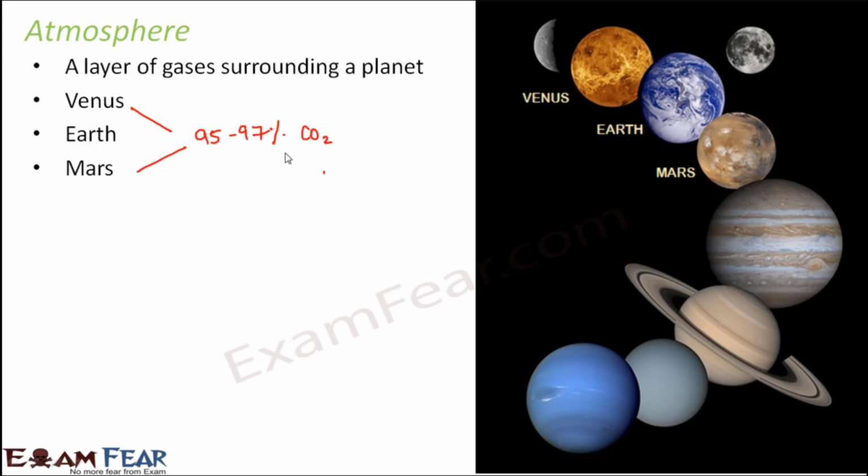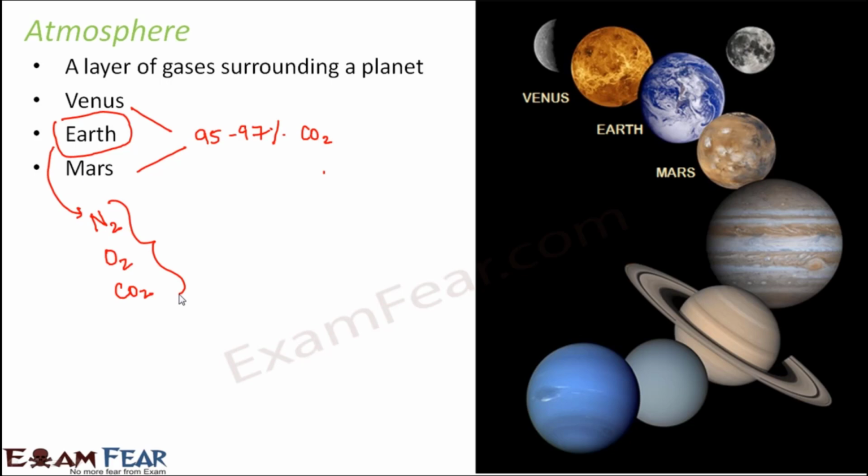Whereas if you look at the atmosphere of the Earth, what do we see? In Earth, we do have carbon dioxide, but it is present in very small amount. It has maximum of nitrogen, it has oxygen, and then it has carbon dioxide, which is almost around 0.03%. Whereas a huge amount of oxygen is present, approximately 21%.